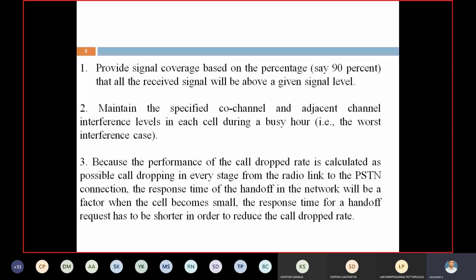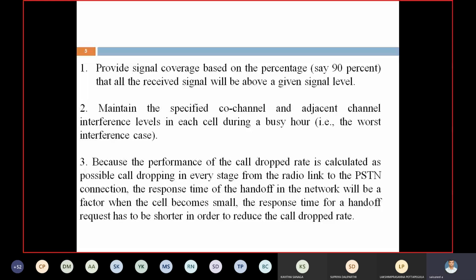First one is to provide signal coverage based on percentage, so that all received signals will be above a given signal level. Nothing but at the time of installation of the base station, it must cover 90% of the cell. That is the first factor we have to consider.